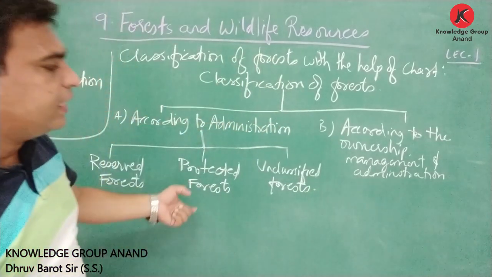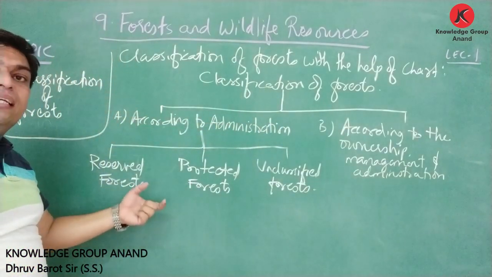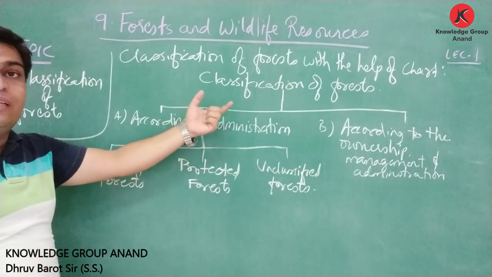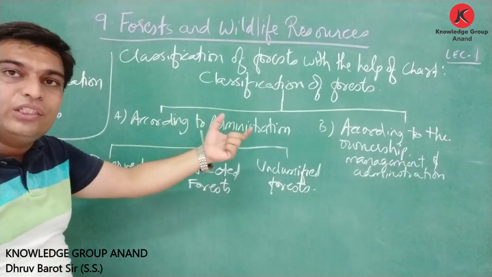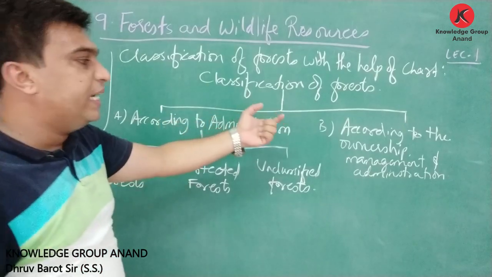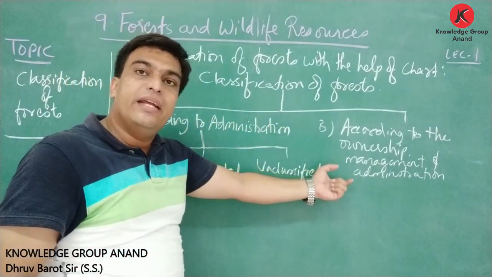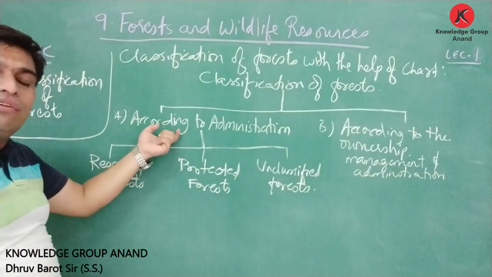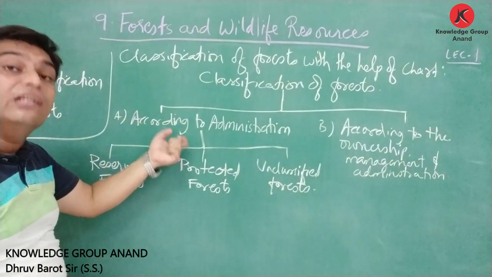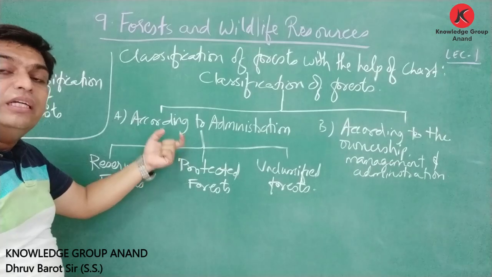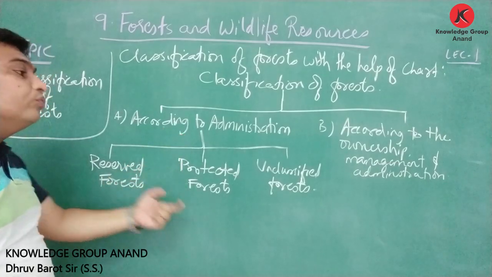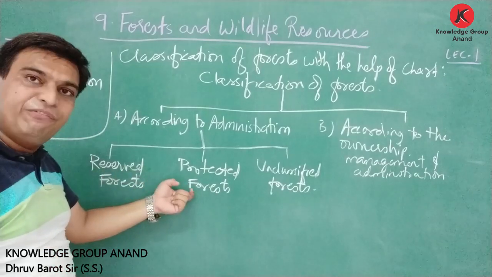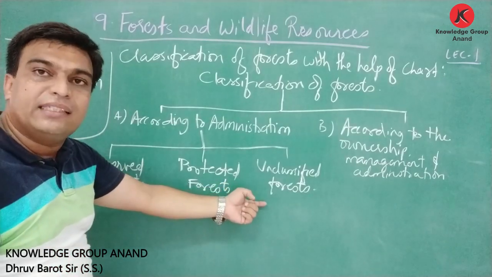Third is unclassified forest. Friends, here again, this classification of forest is divided into two branches: according to administration, and according to ownership, management and administration. Then when we look at the first one, that is according to administration, it is classified into three parts: reserved forest, protected forest and unclassified forest.